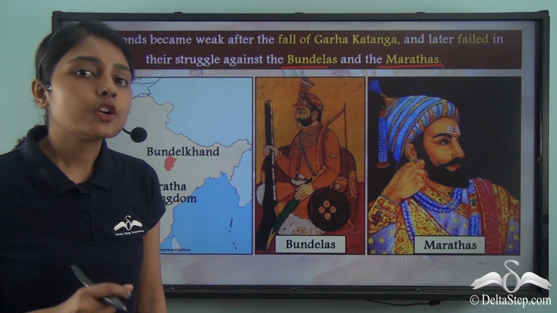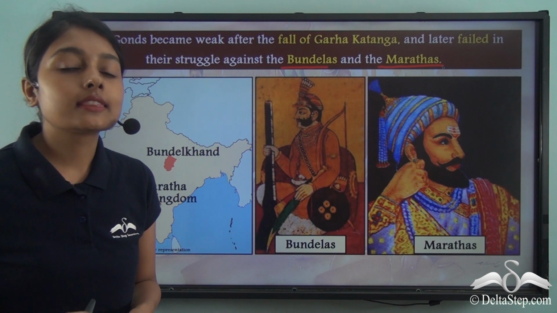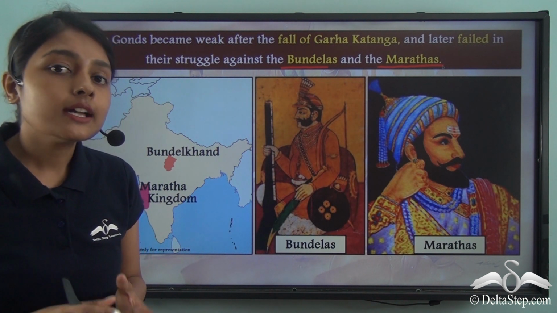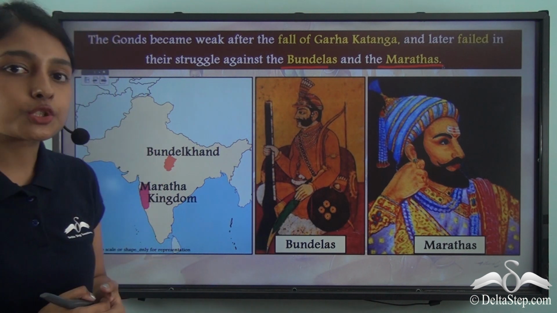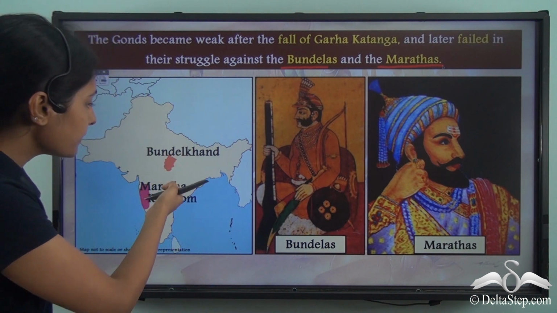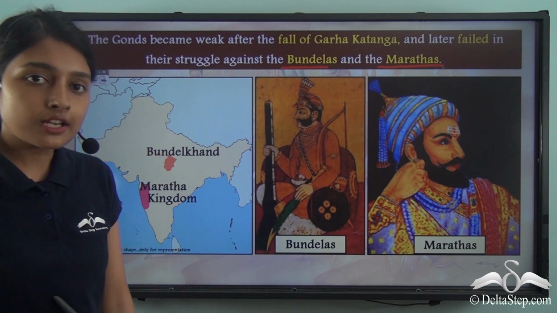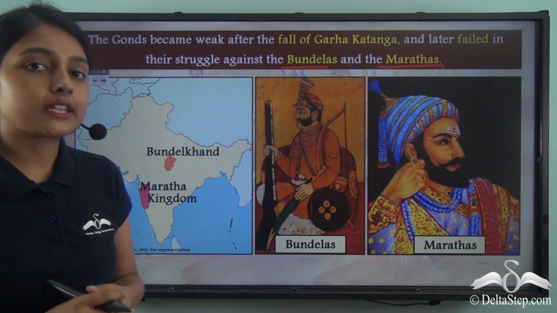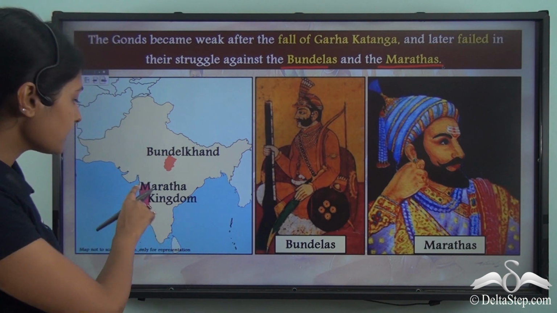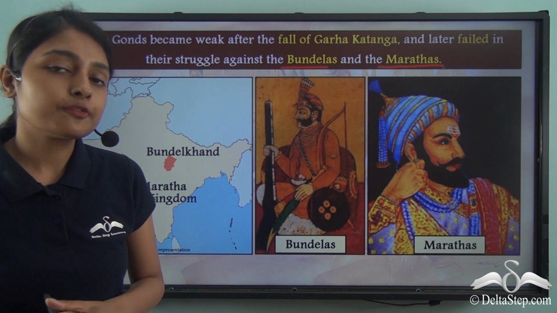The Bundelas ruled a region known as Bundelkhand that lies in the north-central part of the Indian subcontinent. Now Bundelkhand has Uttar Pradesh to its north and Madhya Pradesh to its south. And the Marathas ruled around the western part of the Indian subcontinent, a region that now falls in the present-day Indian state of Maharashtra.